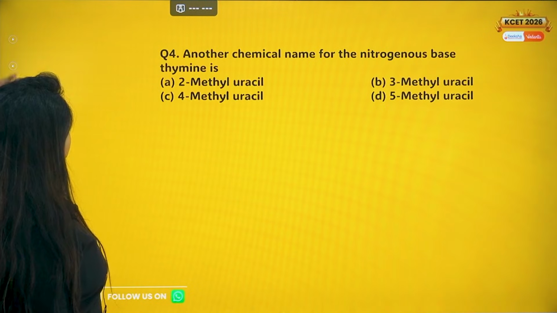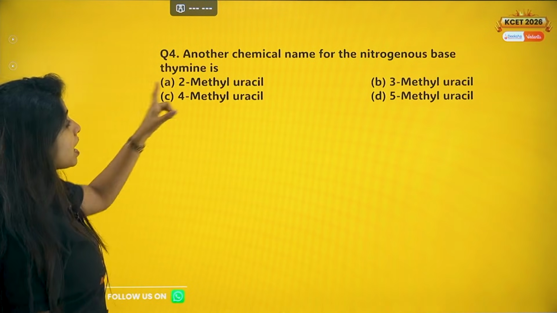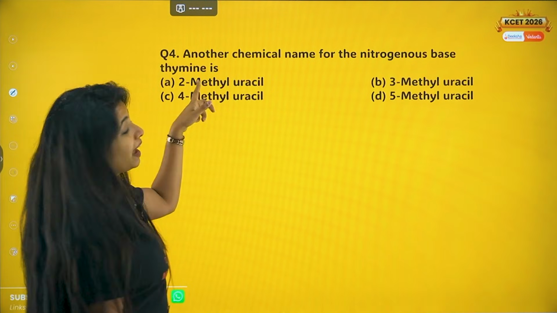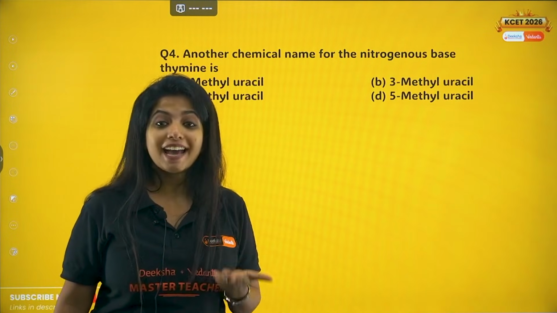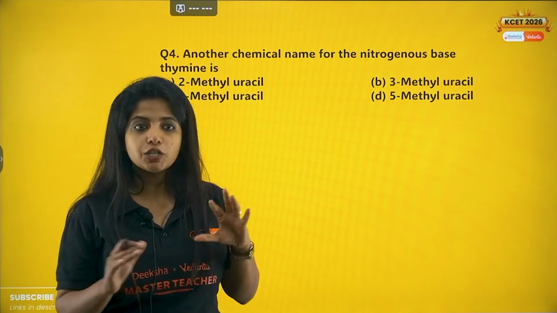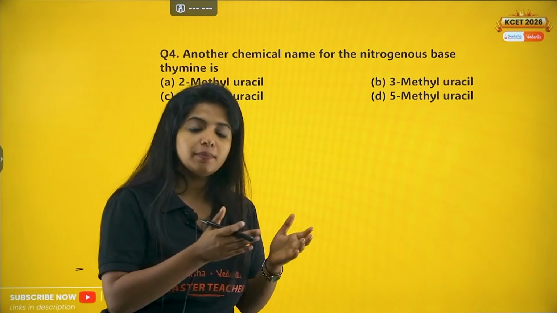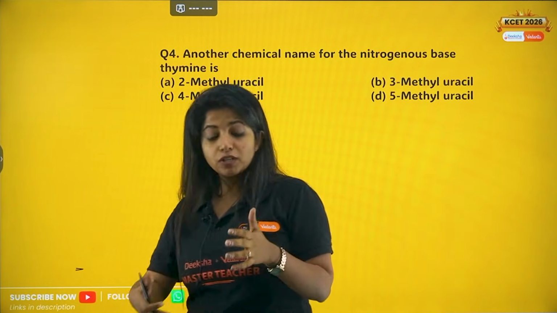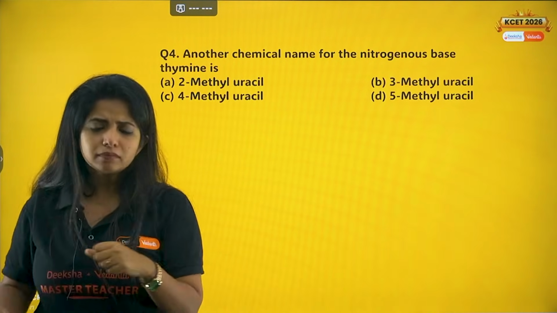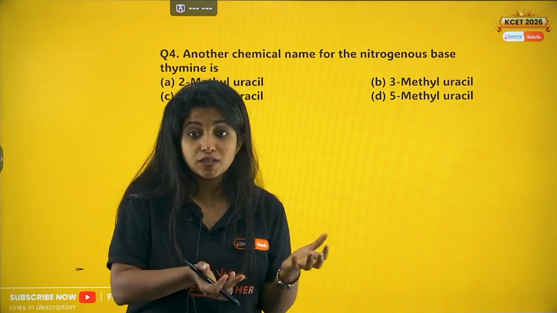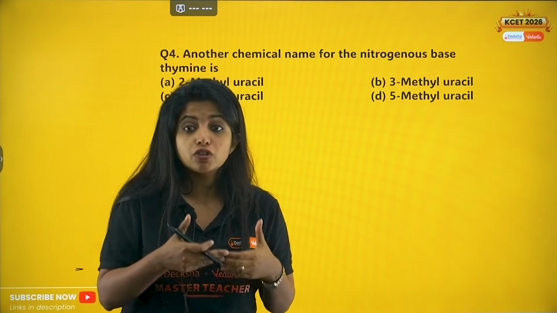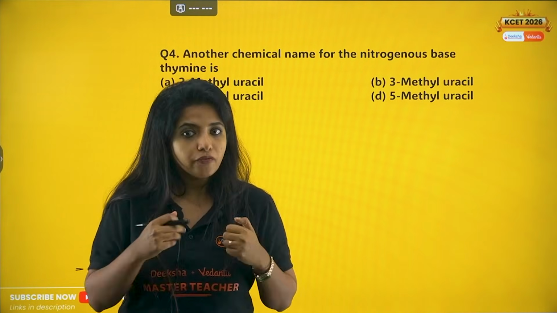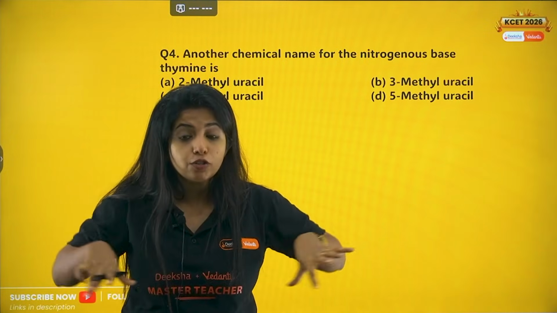Now going ahead with the fourth question, which says, another chemical name for the nitrogenous base thymine is, what do you call thymine as? So initially we had RNA, and RNA was later known to be something which was not stable, and because of evolution we got DNA. So DNA had to be more stable because you are changing something which is not good to something that is better, right? So obviously you need to make changes in the internal structure also.